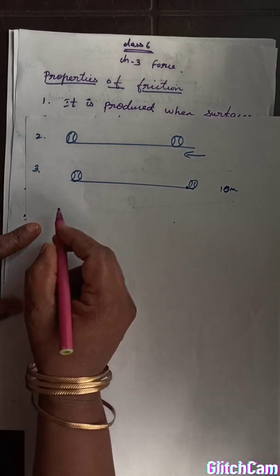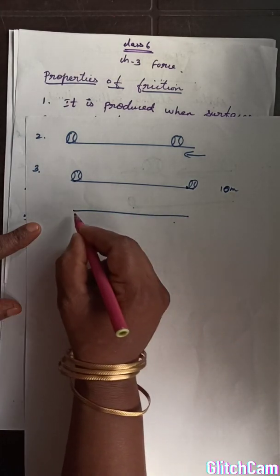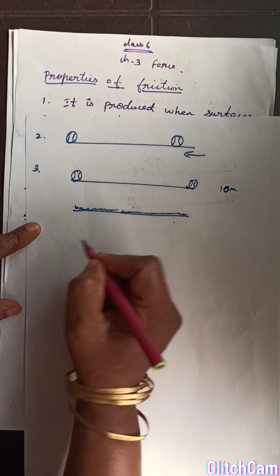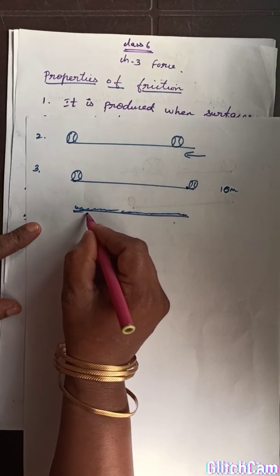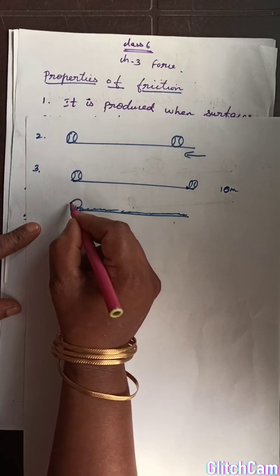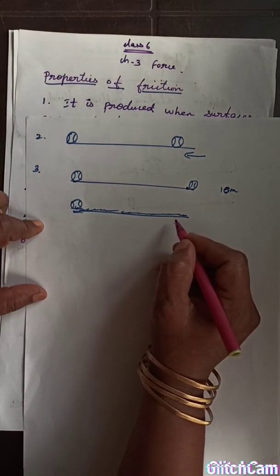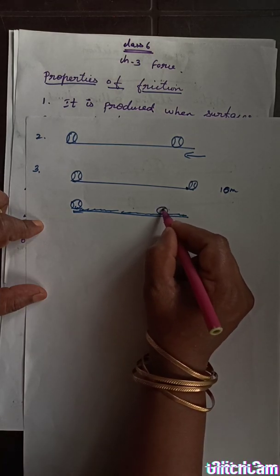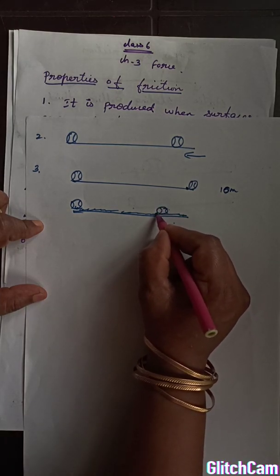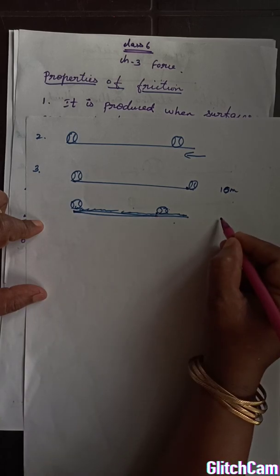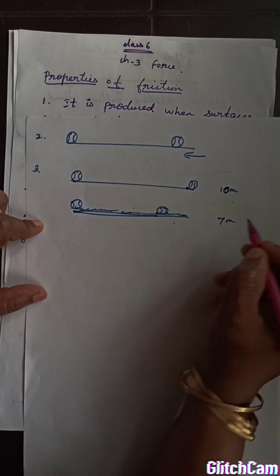Okay, now the same floor. Now we are spreading some sand or any other rough particles over the same surface. Now you roll the same ball on this floor, before it comes to rest. Imagine here it comes to rest. So after this, the distance covered by the object is measured. Now the distance is 7 meter.